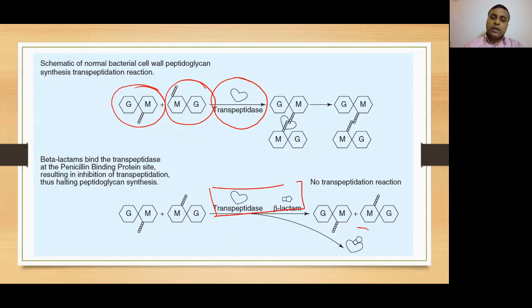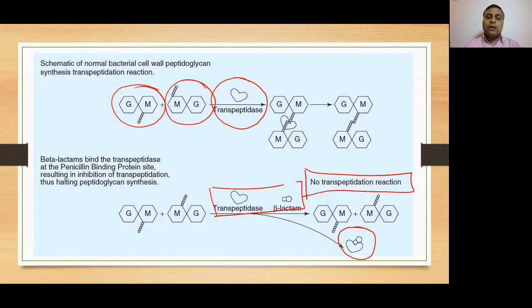This beta-lactam antibiotic binds to this transpeptidase enzyme, and thus there will be no transpeptidation reaction. Clear? So, three important steps in the mechanism of action of beta-lactam antibiotics. Number one, they bind to penicillin binding protein. Number two, they inhibit the transpeptidation reaction by binding to the transpeptidase enzyme and blocking it. Number three, the activation of autolytic enzymes.